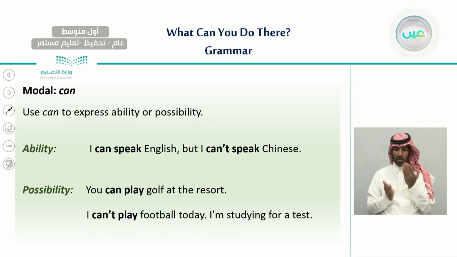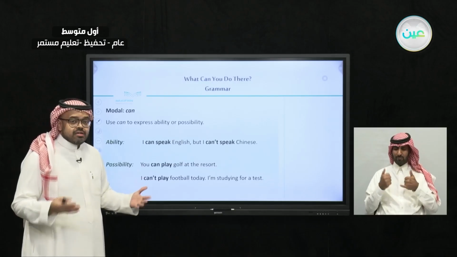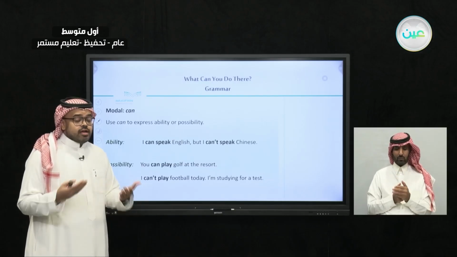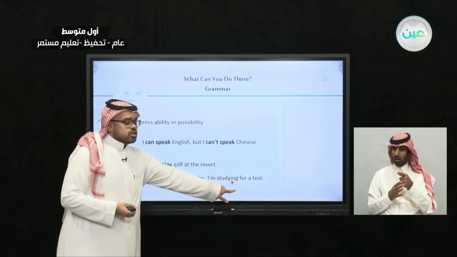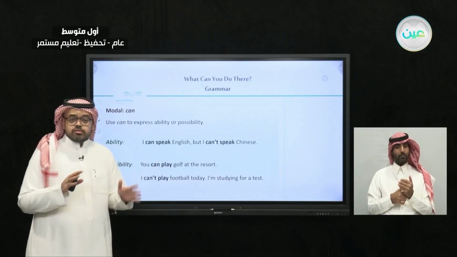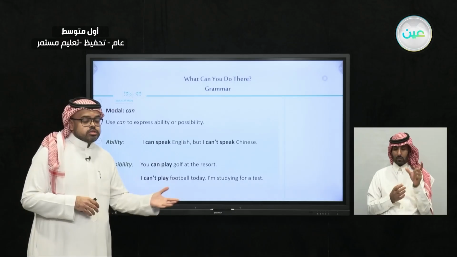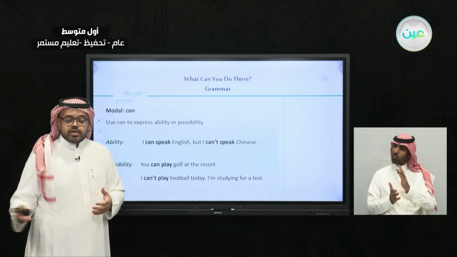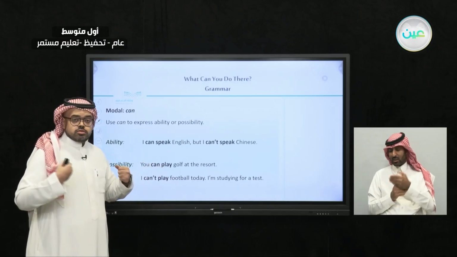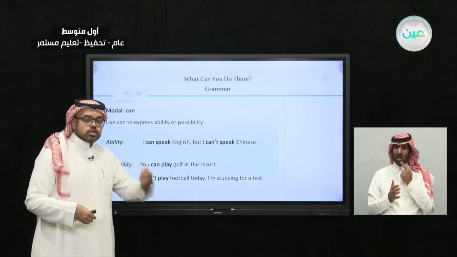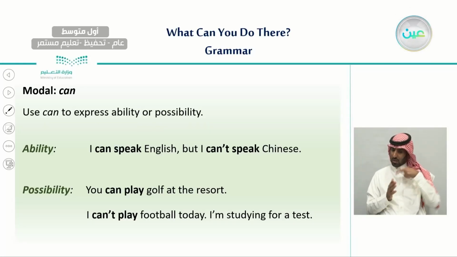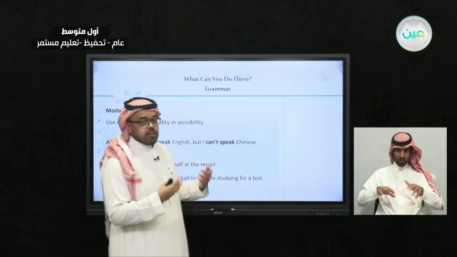I'm studying for a test. And here the other example expresses the possibility that it's not possible for you to play football, not because you're not able to, but because you are studying for a test. So this is the difference between expressing ability and expressing a possibility. Ability means that you are capable, you are able to do something. I can speak English, I can walk, I can use a laptop, I can practice.